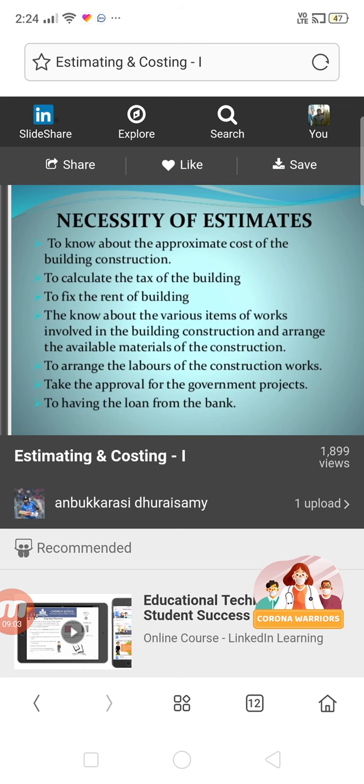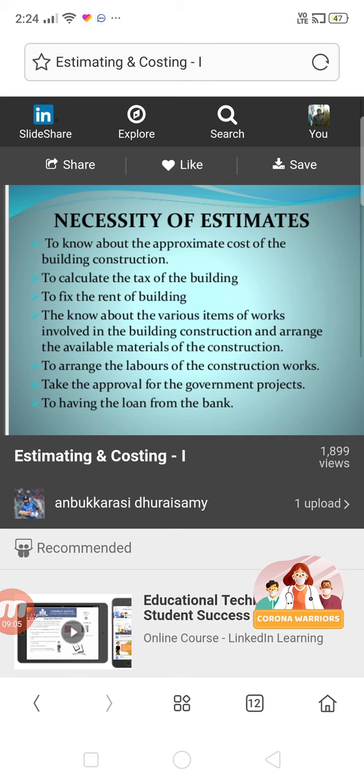And one more most important thing is to know what are the various civil engineering items involved in the building construction, and to know the availability of the materials of construction beforehand. And the second important thing is, you know very well, resources play a very important role.